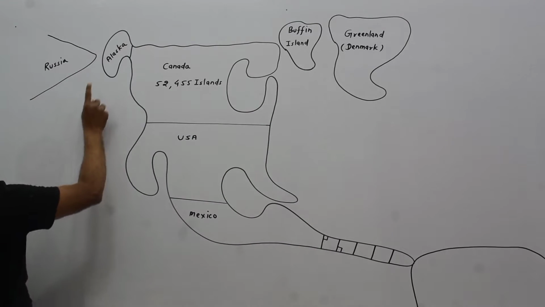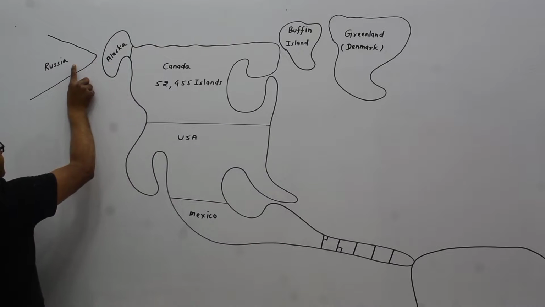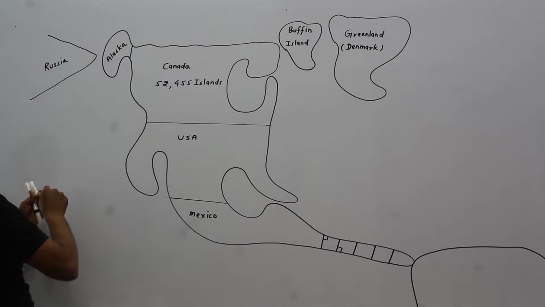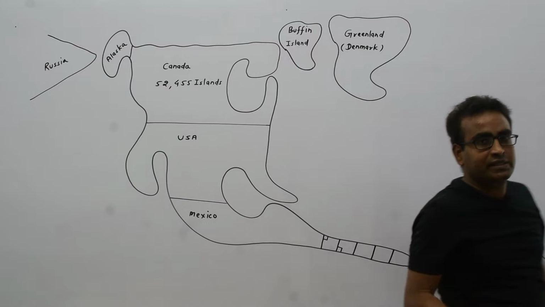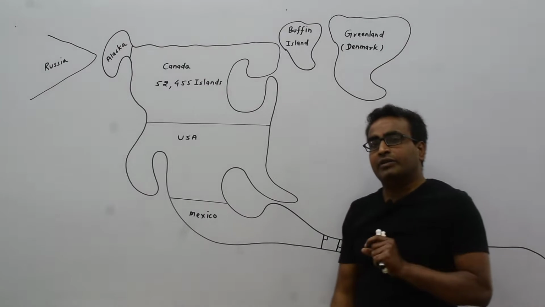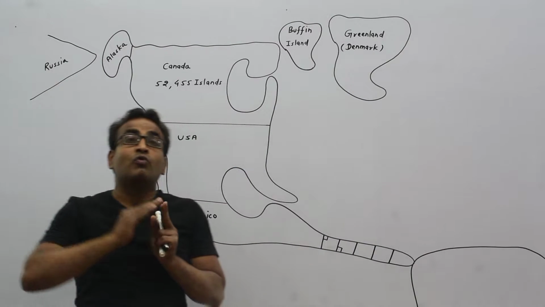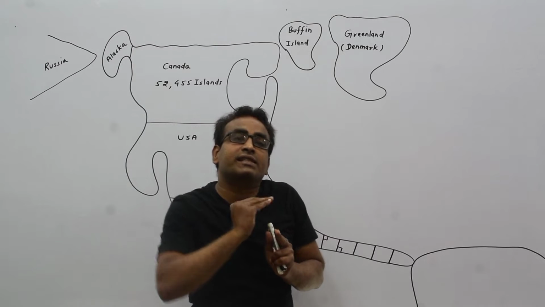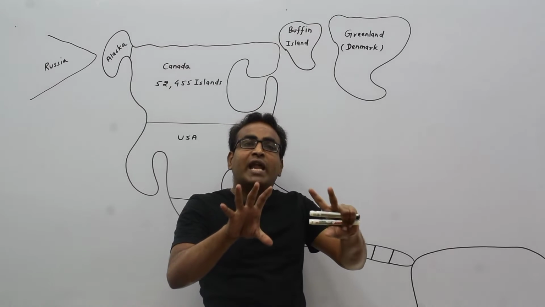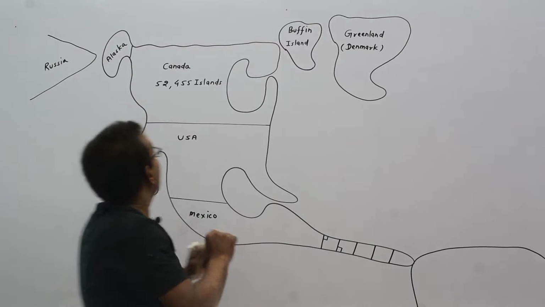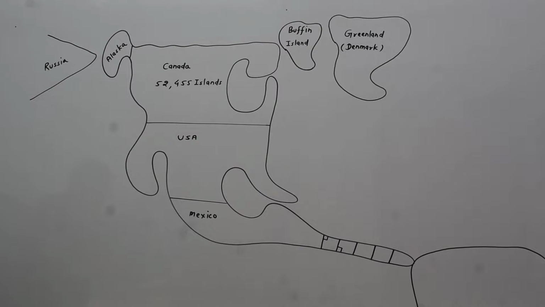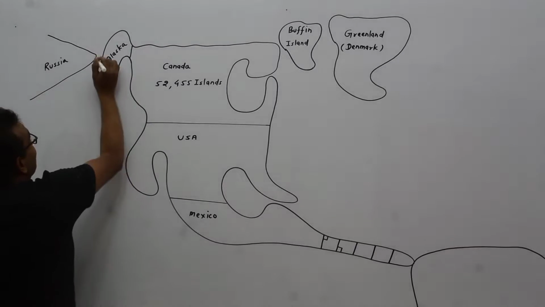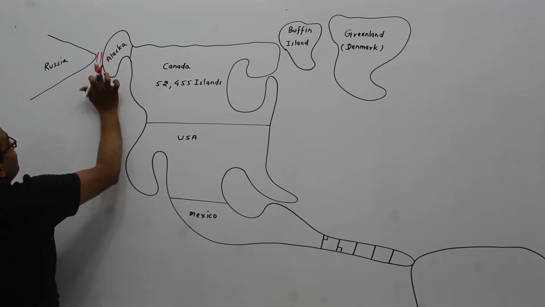In between Alaska and Russia, here is a strait. A strait connects two water spaces and disconnects two land spaces. Here is a strait.